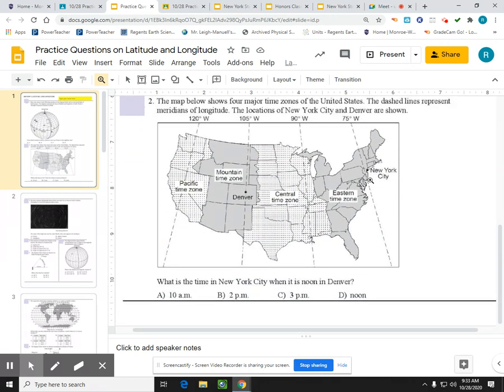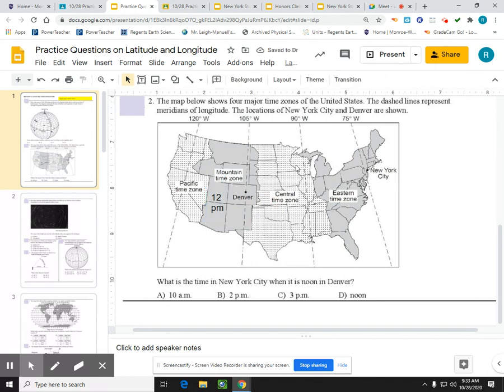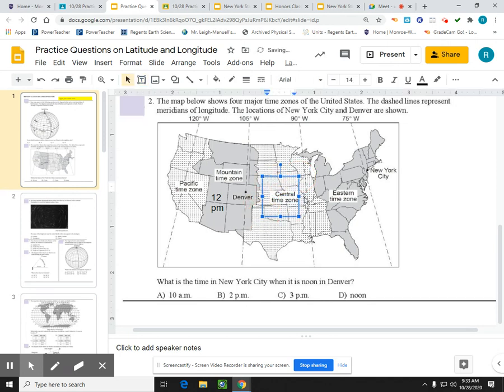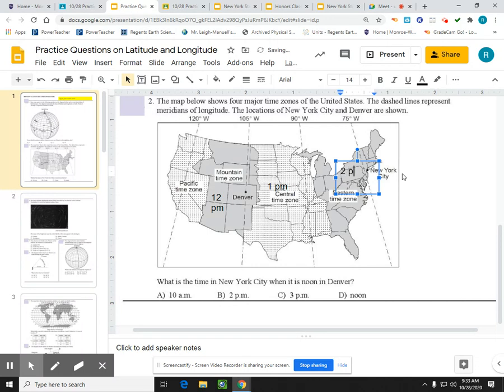What time is it in New York City when it's noon in Denver? So if it's noon in Denver, let me just use a text box right here. I'll put a 12 noon here, so 12 p.m. The next time zone over here would be to the east, and as you go to the east, your time will increase. So it's 1 p.m. here, and in the next time zone, time would increase as well, so it would be 2 p.m. And that matches up with one of the choices down below, 2 p.m.